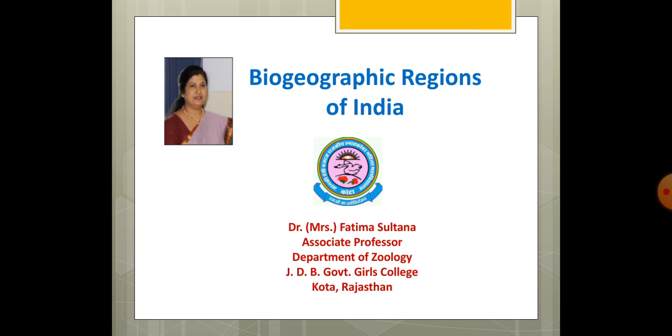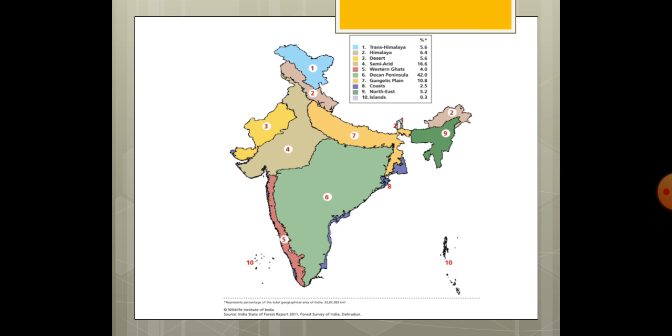Today I am going to take the topic Biogeographic Regions of India. I will be explaining the various classifications of biogeography of India. As you can see in this map, there are 10 biogeographic regions in India: Trans-Himalaya, Himalaya, Desert, Semi-Desert, Western Ghats, Deccan Peninsula, Gangetic Plain, Coast, Northeast and Islands. These all comprise the total geographical area of India, which is divided into 10 biogeographic regions.